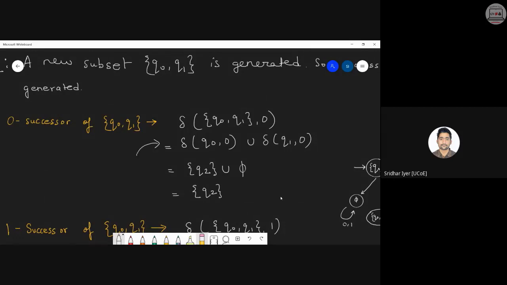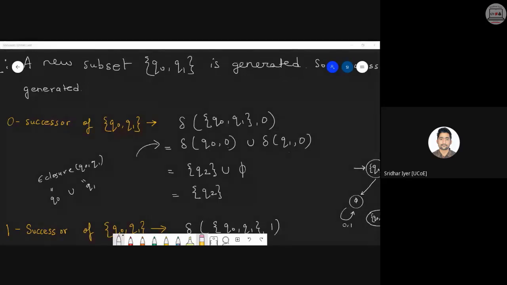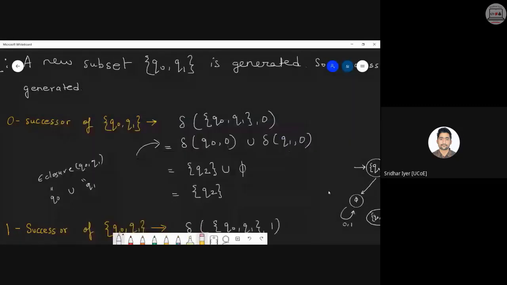Zero successor of Q0, Q1 is nothing but, have a look carefully over here. It is nothing but transition of Q0 on 0 union Q1 on 0. Now you will remember, I had told you that epsilon closure of Q0, Q1 is nothing but epsilon closure of Q1 union epsilon closure of Q0. Do you remember? Yes or no? Yes. So the same thing is happening over here. We need to check transition of Q0 on 0 union transition of Q1 on 0.